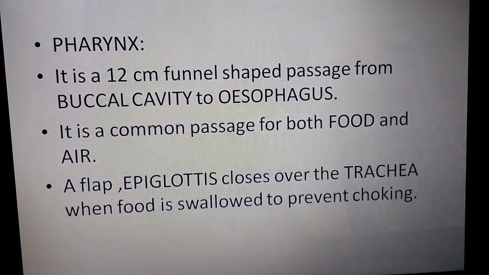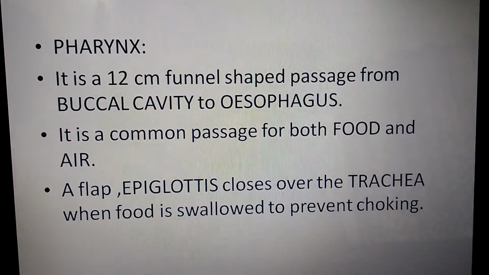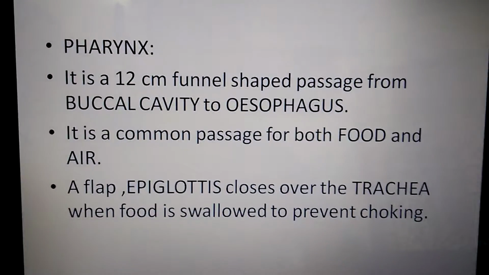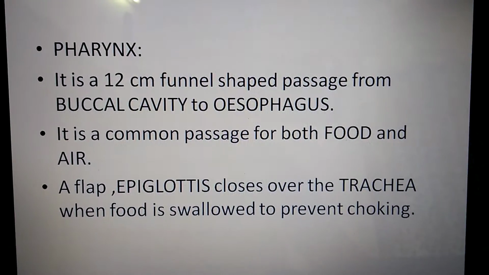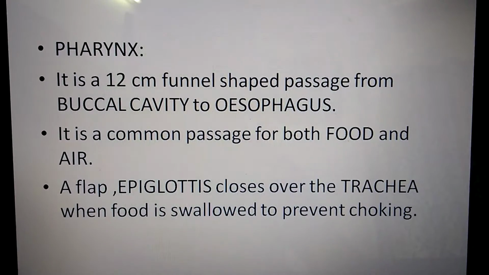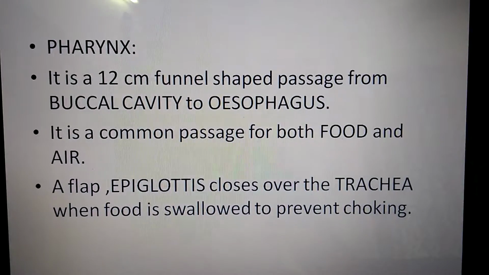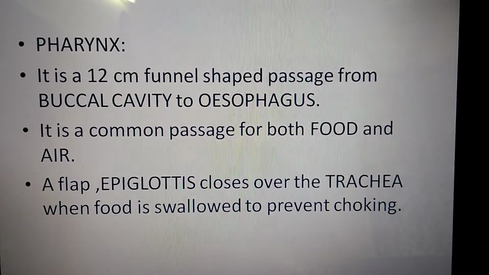Hello students, welcome back. Now in this slide I'll be telling you about the other organs of the alimentary canal, starting with the pharynx. Pharynx is a 12 centimeter long funnel shaped passage from the buccal cavity to the esophagus. It's a common passage for both air and food.